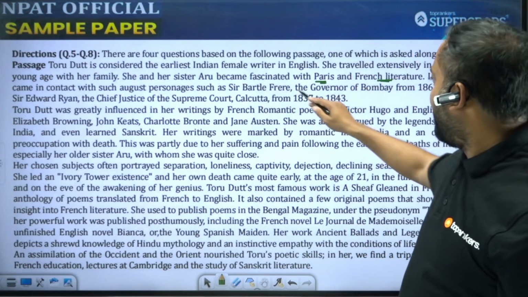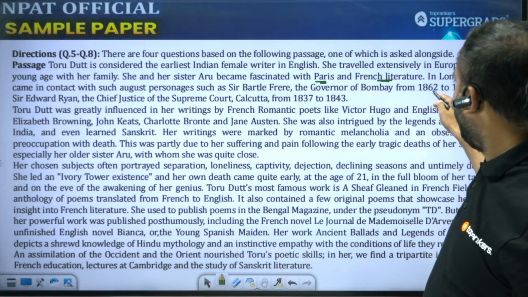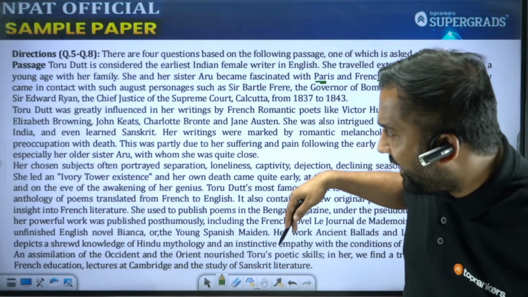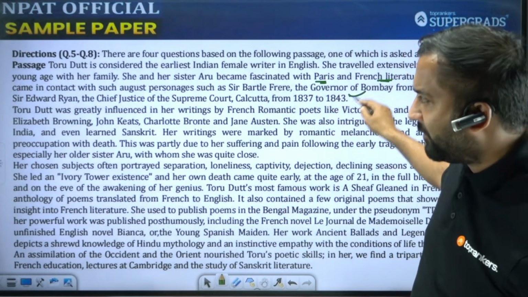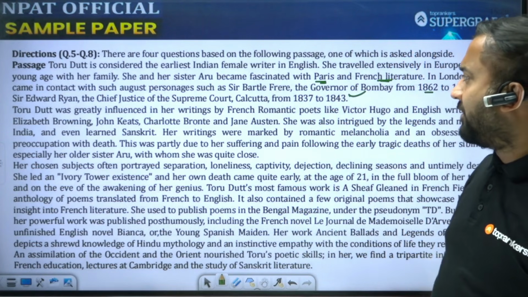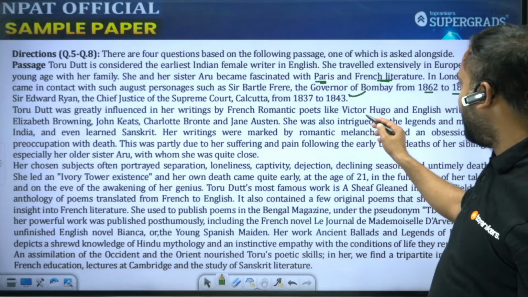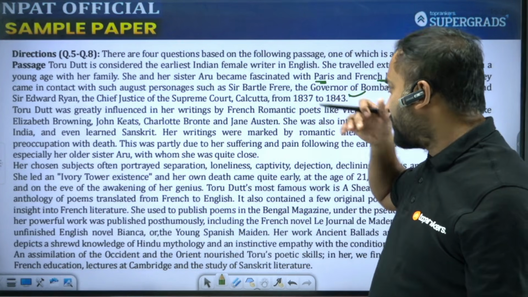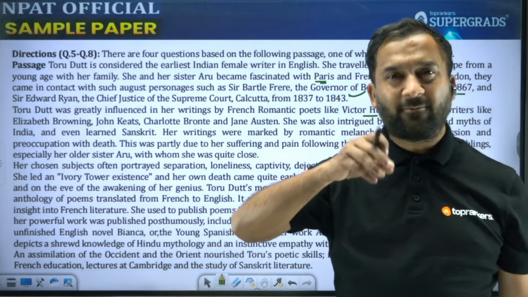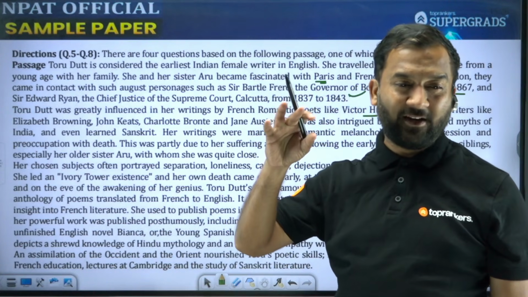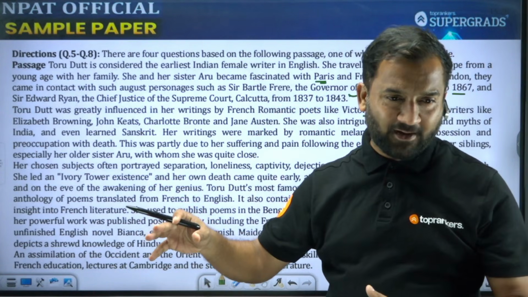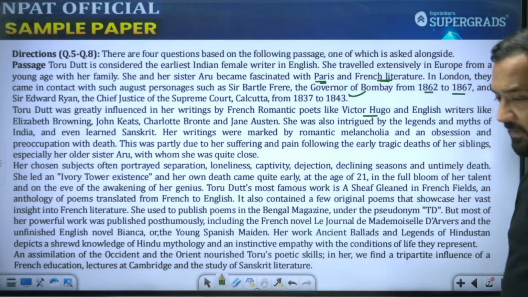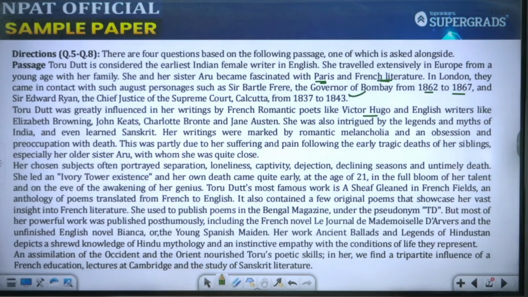Sir Barclay Fred, who was the governor of Bombay from this tenure, and Sir Edward Ryan, the Chief Justice of Supreme Court from this time. Toru Dutt was greatly influenced in her writing by French romantic poets like Victor Hugo, English writers like Elizabeth Browning, John Keats, Charlotte Bronte, and Jane Austen. Again, जब आप पैसेज रीड कर रहे हो आई डोंट थिंक कि आपको नेम्स रीड करने में अपना टाइम वेस्ट करना चाहिए. She was also intrigued by the legends and myths of India and even learned Sanskrit.